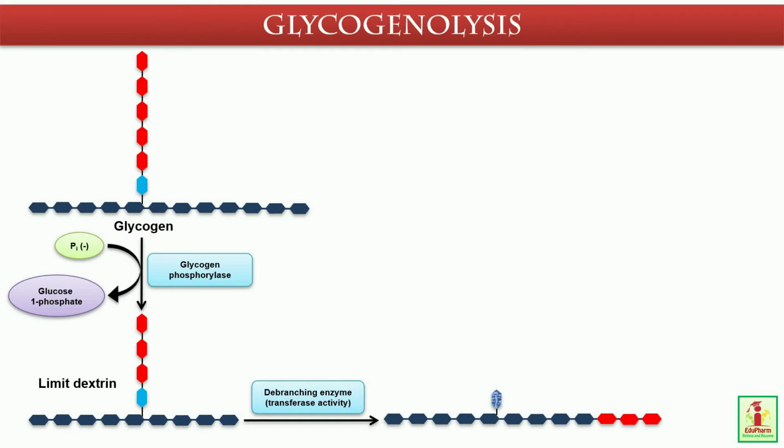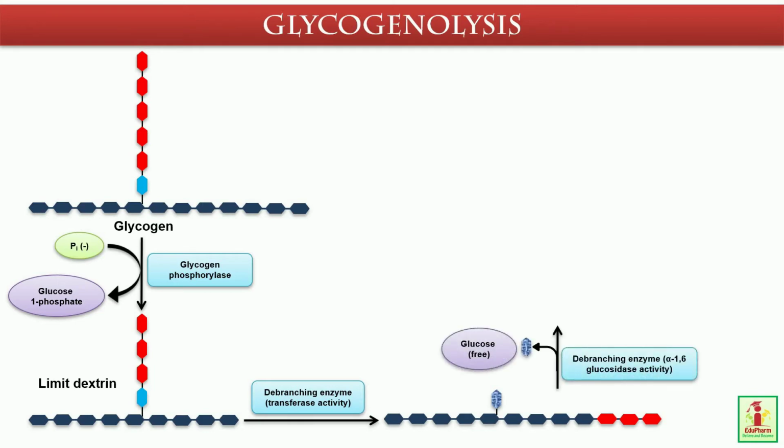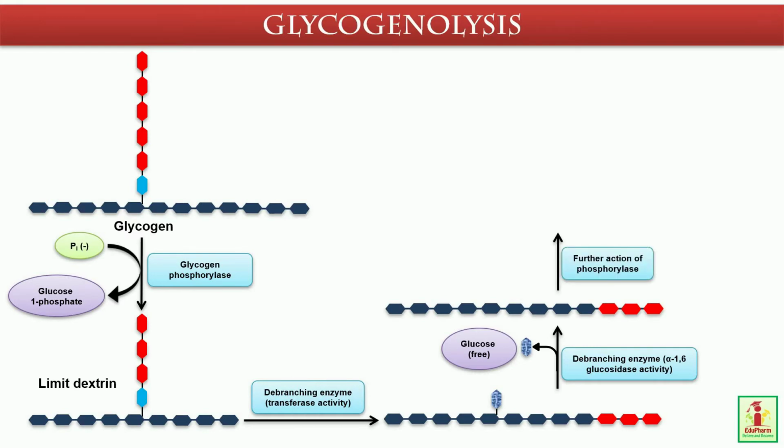One alpha-1,4 bond is cleaved and another alpha-1,4 bond is made on another chain. Amylo 1,6 glucosidase breaks the alpha-1,6 bond at the branch with a single glucose residue and releases a free glucose. The remaining molecule of the glycogen can again repeat the reactions mentioned in step 1 and 2.